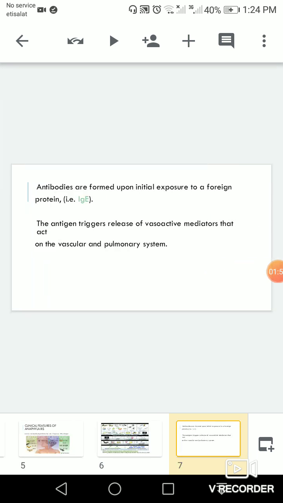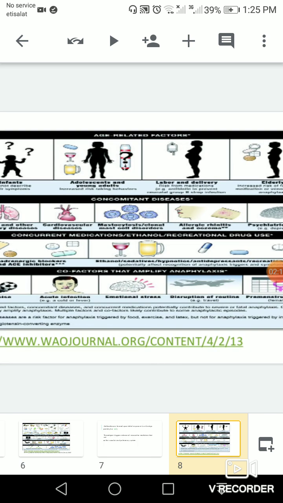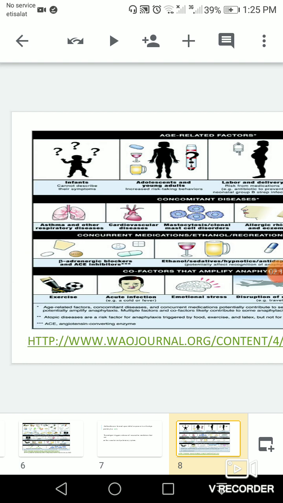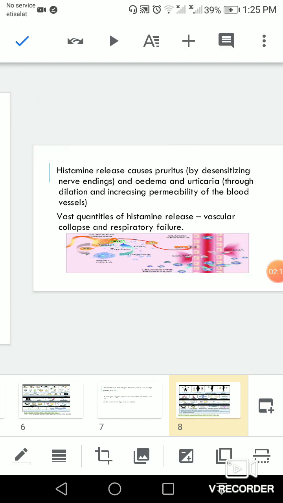The antibodies are formed upon initial exposure to a foreign antigen, which is usually immunoglobulin E. The antigen triggers release of vasoactive amines and mediators that act on the vascular and the pulmonary system. Here are a couple of examples of the antigens producing anaphylaxis.